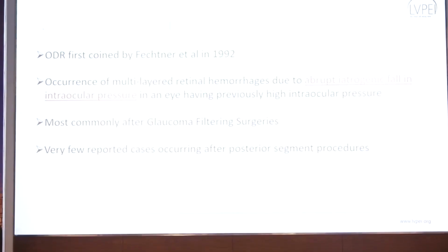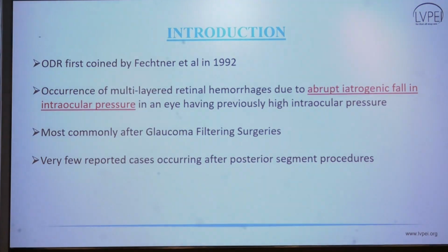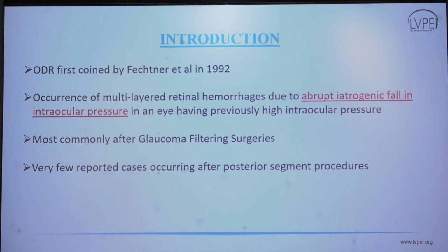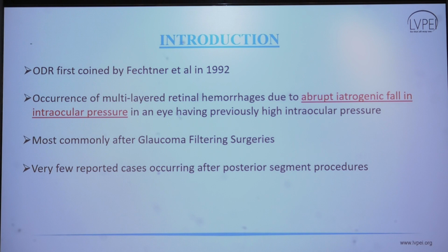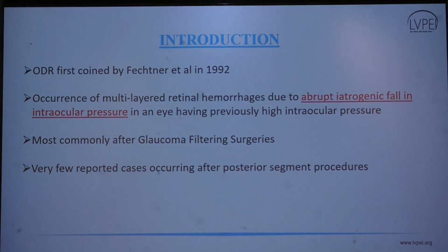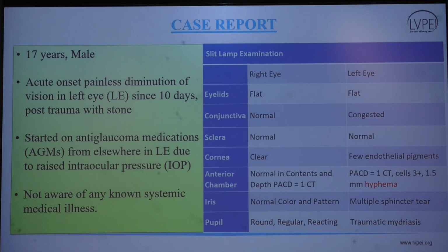Ocular decompression retinopathy was first coined by Fechner et al. in 1992, wherein you can see multiple layered retinal hemorrhages due to an abrupt and iatrogenic fall in intraocular pressure in an eye previously having high intraocular pressure. It usually occurs after glaucoma filtering surgeries, but there are a few case reports wherein this condition can also occur after posterior segment procedures. So keeping that background in mind, we'll look at the case report.